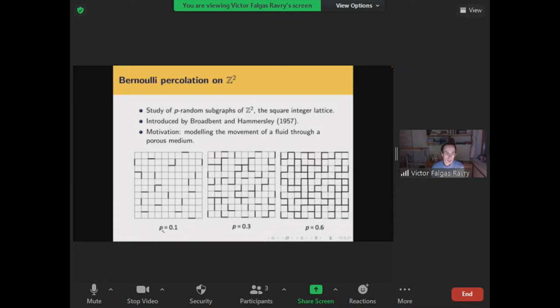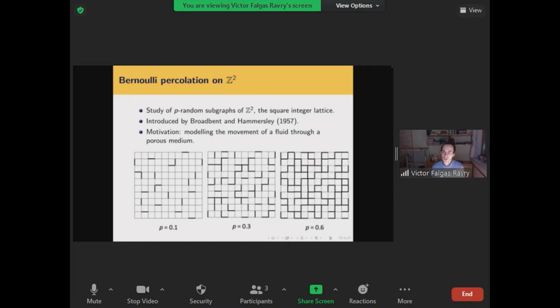When you increase the edge probability a little bit, you start seeing some slightly larger components. There's a little more percolation which can happen. And then if you keep increasing p, eventually something dramatic will happen, and suddenly an enormous component will arise which covers quite a bit of your finite box.